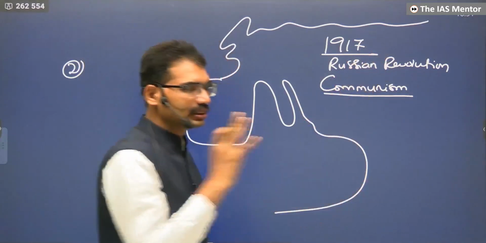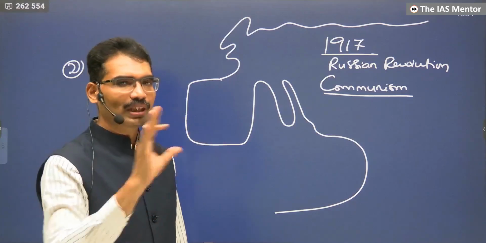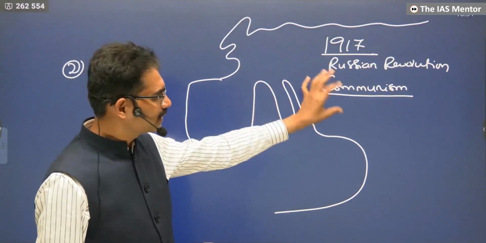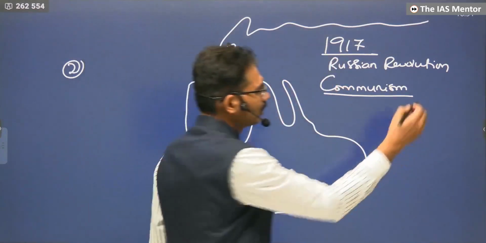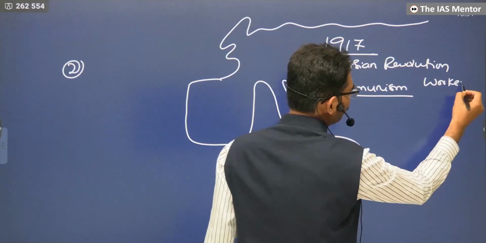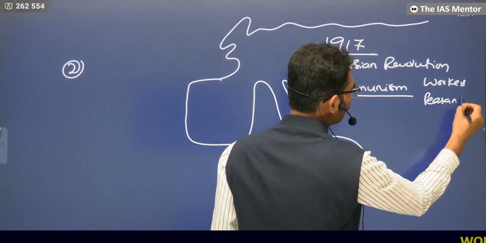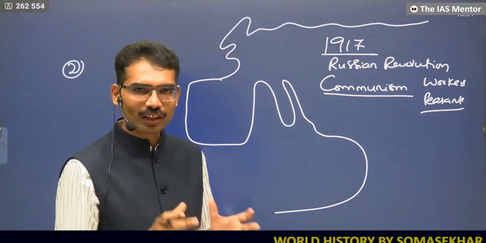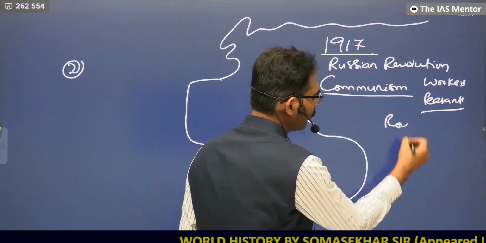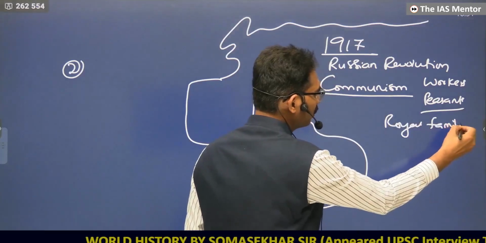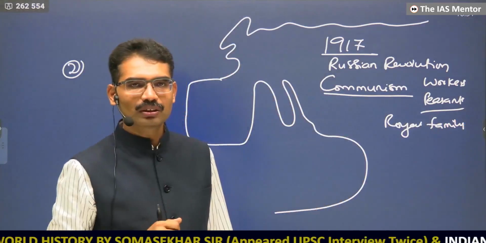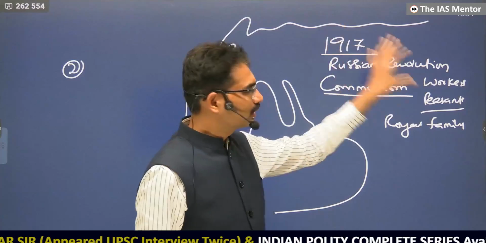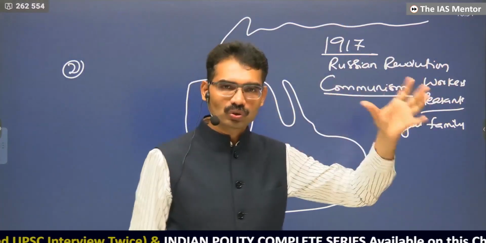Whoever is against this principle must be removed from the government, from bureaucracy, everywhere. That's how the ideology resulted in the revolution, where workers and peasants took the power from the traditional powerful people like royal families, religious people, feudal lords, industrialists. They are the ones who were enjoying the power. Now peasants and workers took over it.